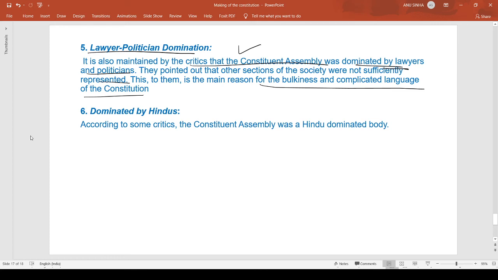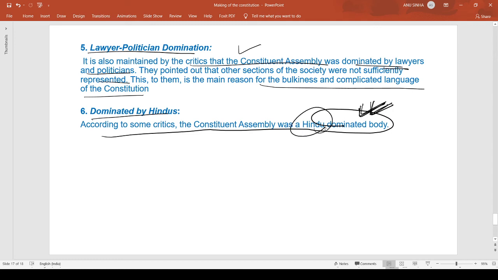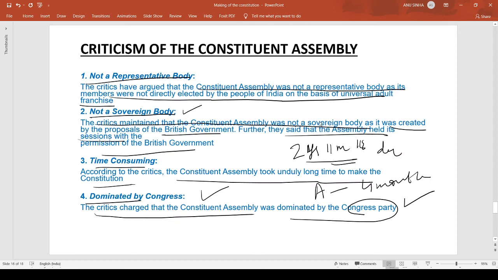Now, coming to the last argument, which says dominated by Hindus. According to some critics, the Constituent Assembly was a Hindu dominated body. One religion had the majority in the Constituent Assembly, and that was Hindu. Other religions were represented, but in very small numbers. So these are basically the main criticisms of the Constituent Assembly.